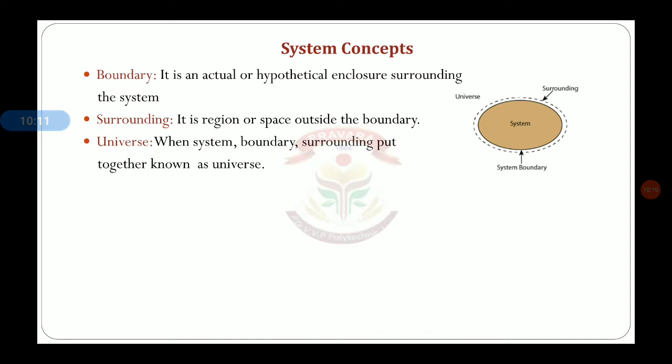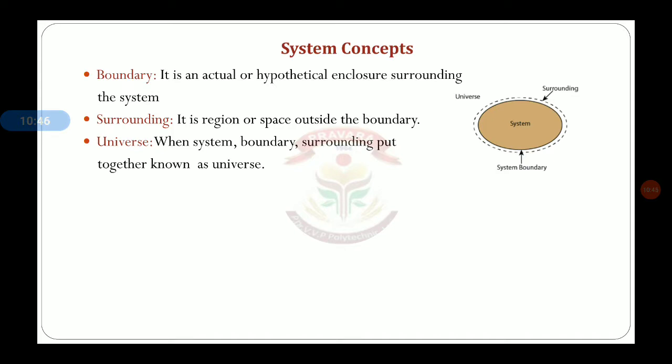If we take this hypothetical diagram of system, boundary, surrounding and universe, we can define the boundary as an actual or hypothetical enclosure surrounding the system. It is a type of enclosure that may be actual or imaginary, hypothetical, surrounding the system.